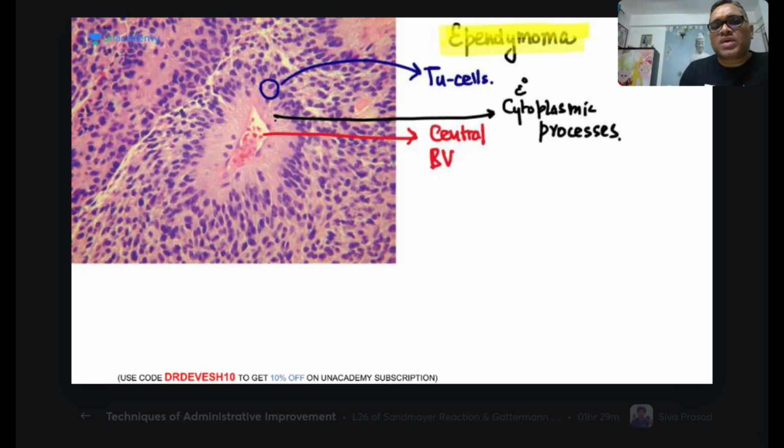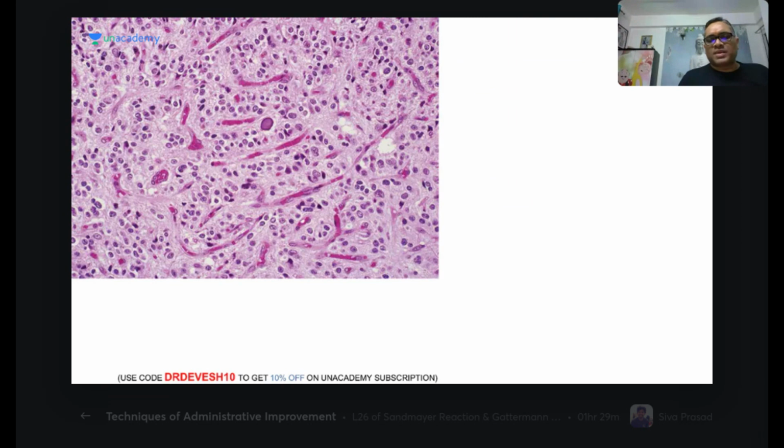This is another picture of the ependymoma, where you can see the tumor cells. Can you see this central blood vessel? Tumor cells are surrounding it. So what will you call this, pseudo rosette or true rosette? This is a pseudo rosette, because there is a central blood vessel. Pseudo rosette, right? Cytoplasmic processes are seen. So this is another picture of the ependymoma.